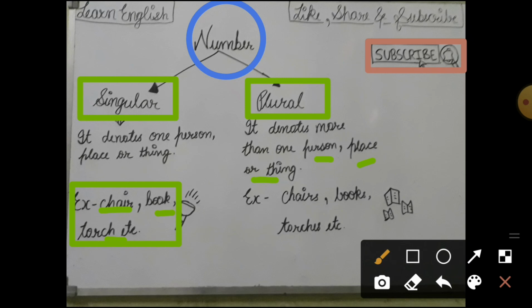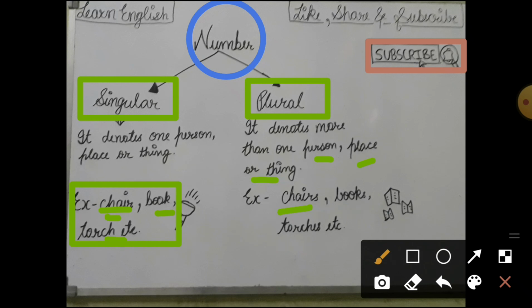It means that in singular form it only talks about one person, but in plural form it talks about one or more person. Like here chair is given in singular form, so it will become chairs. Book will become books and torch will become torches. So if we have to convert singular into plural, so what we have to do? We have to add s in it.